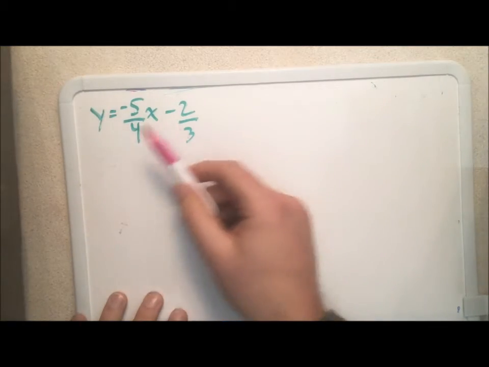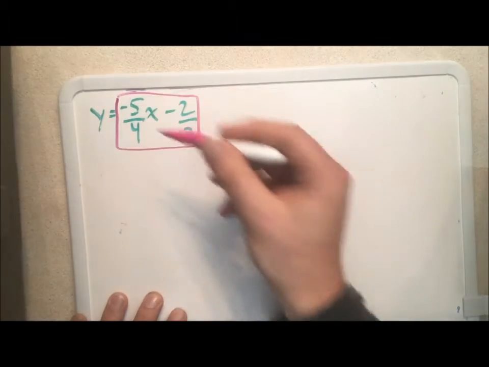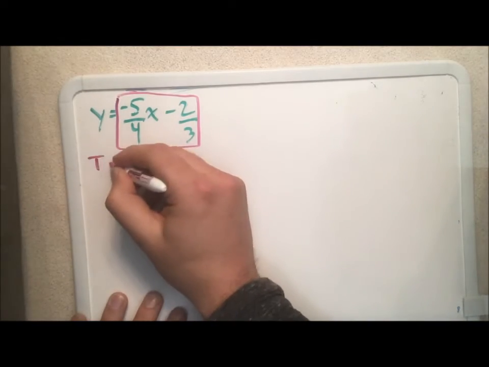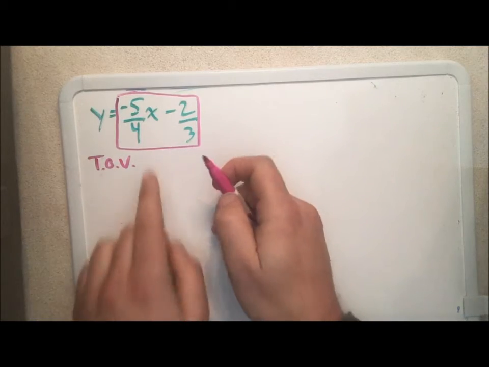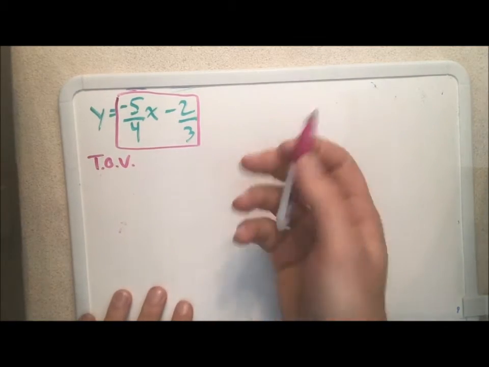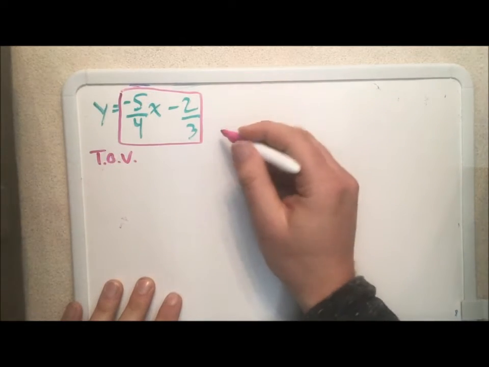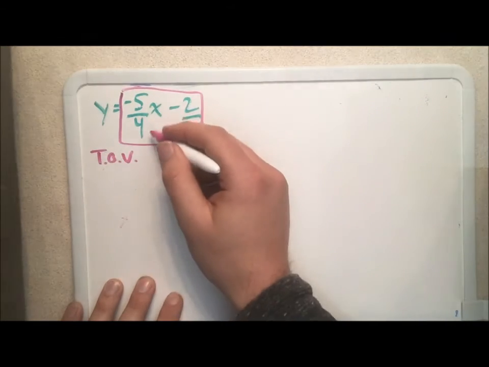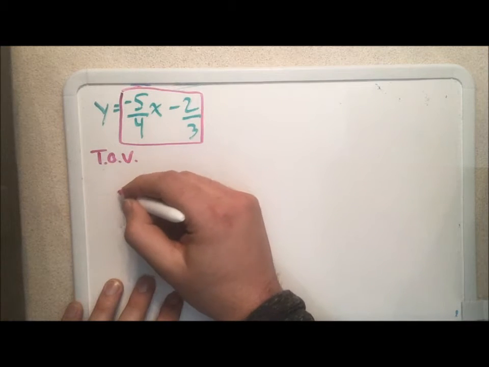All right, in this video, we're going to look at graphing an equation that looks pretty ugly like this. Now, the first thing is you could make a table of values, and if you did, it would be a lot of work because you'd have to get common denominators. Just trust me on that. You can try it if you want, but I want to show you a shortcut because I love shortcuts. We're going to think about what would happen if we had x equals 0.